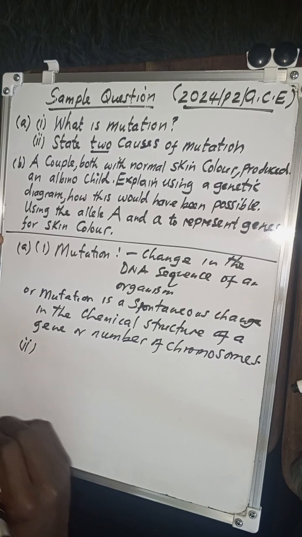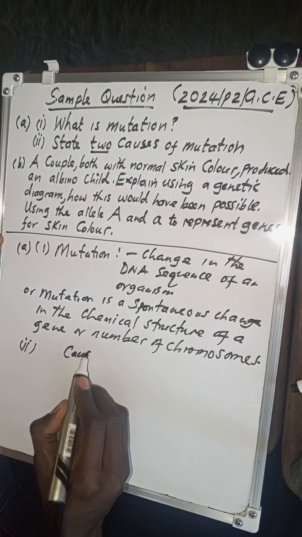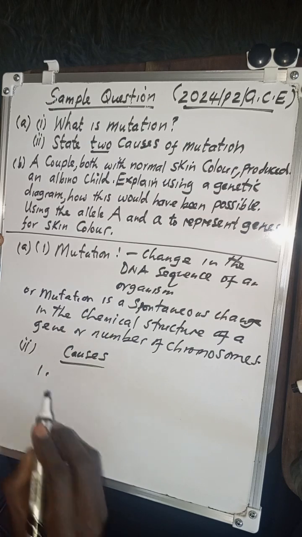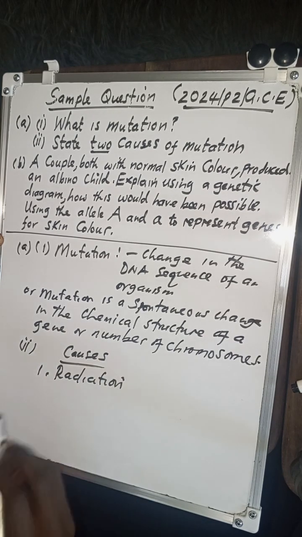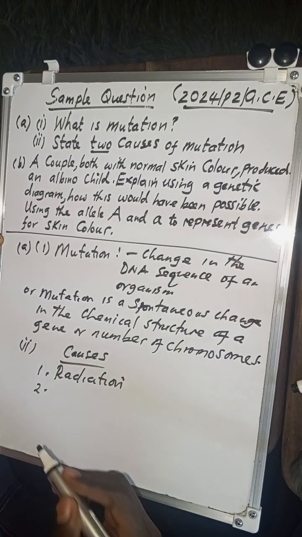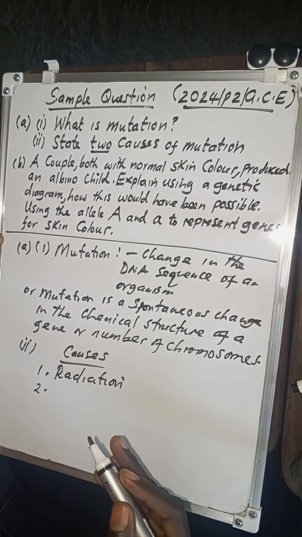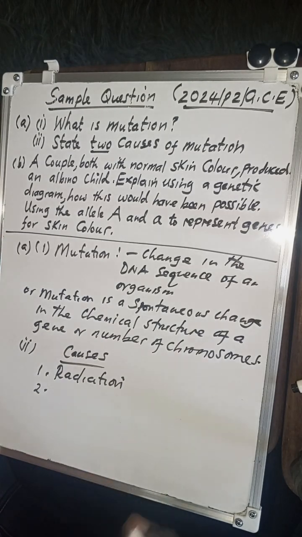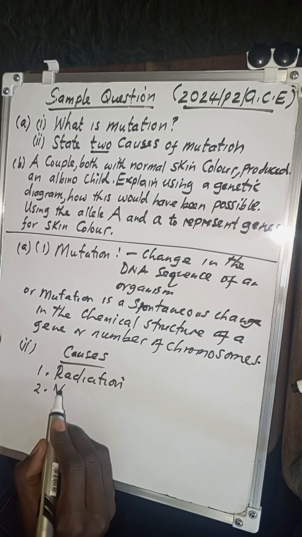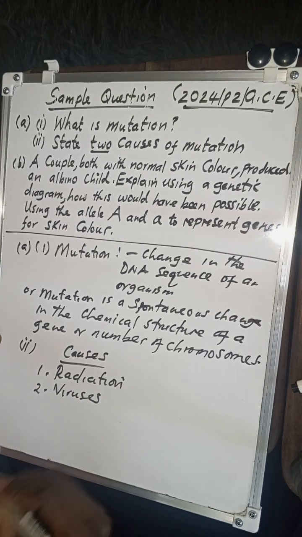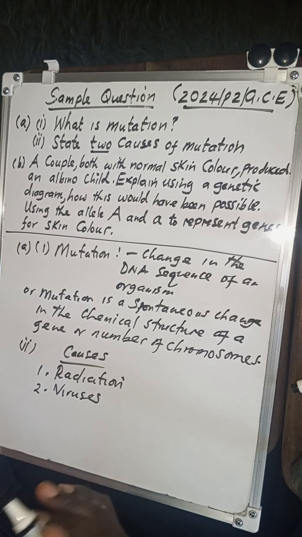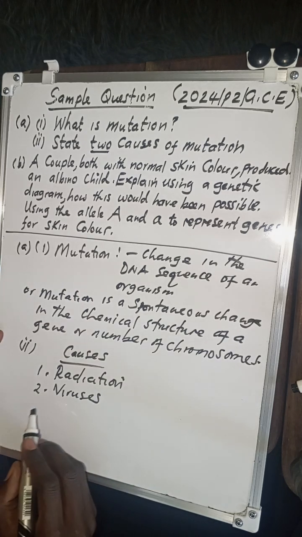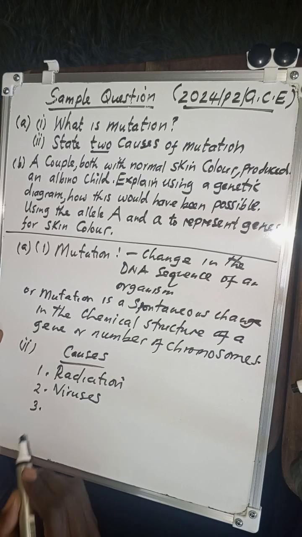Roman 2 there says state two causes of mutation. So they wanted you to talk about causes. One, a person would have talked about radiation, exposure to too much radiations, too much X-rays, ultraviolet can cause mutation. We can also talk about viruses. Like we said, viruses insert their genetic material into the host DNA. They change your DNA, so to say, when they invade your body.